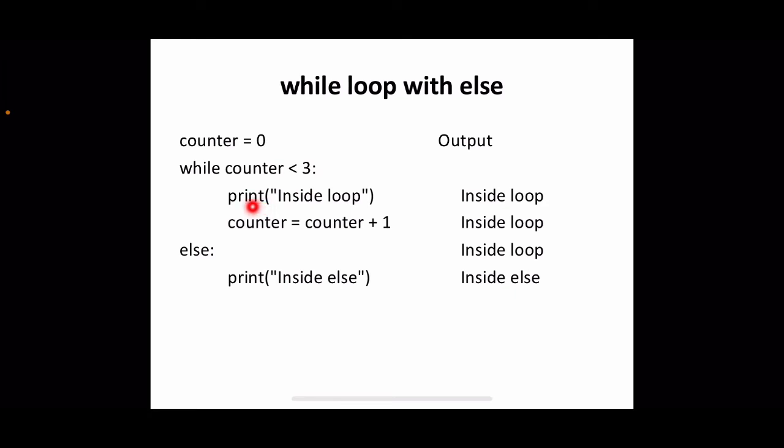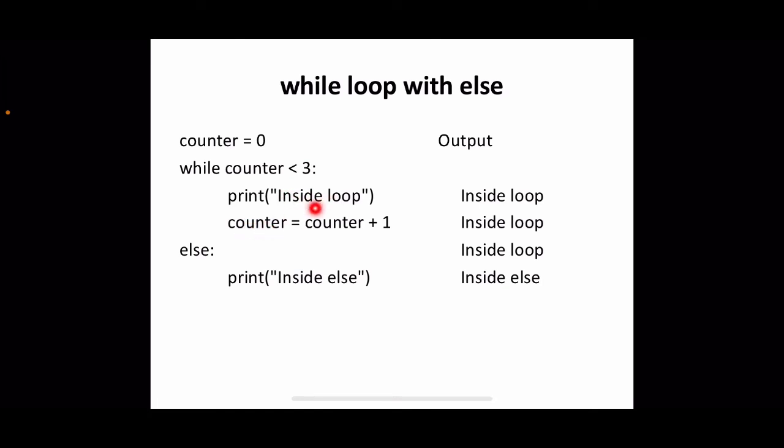Here, within the body of while, we have a print statement: inside loop. This is a message displayed. Then we are updating the counter. So the initial value of counter is 0 and the condition is counter less than 3. We have to repeat these 3. So for 0, 1, 2, these 3 values, this test condition will be true, right? So inside loop will be printed.